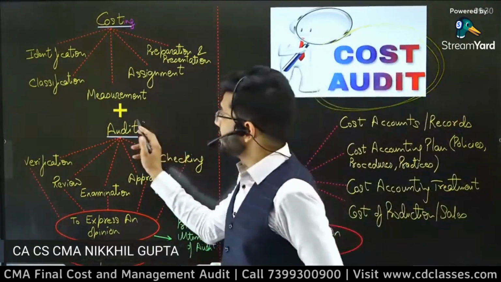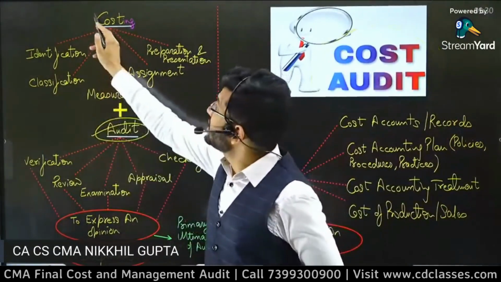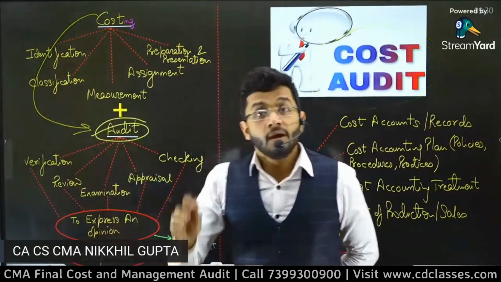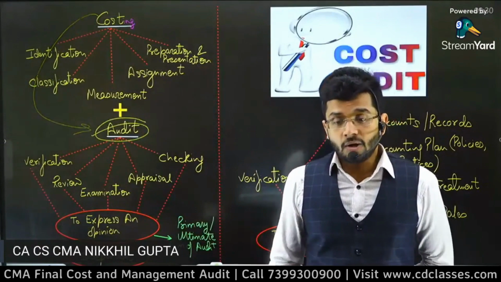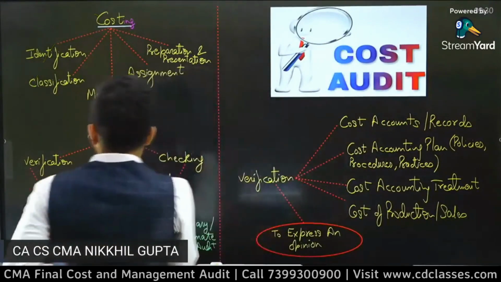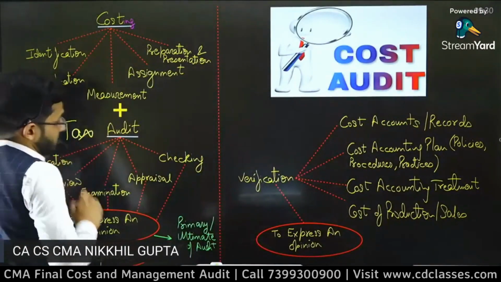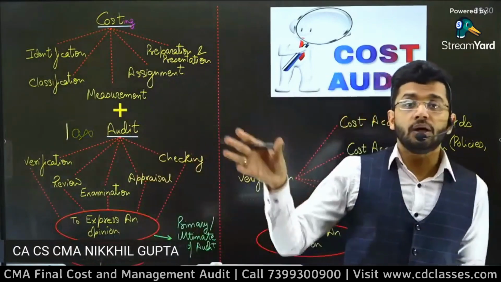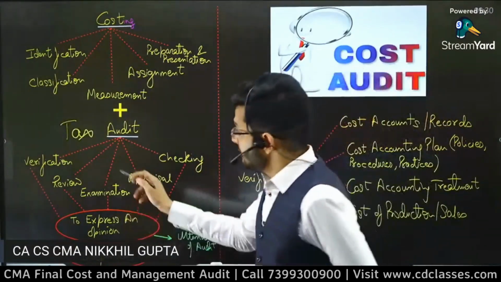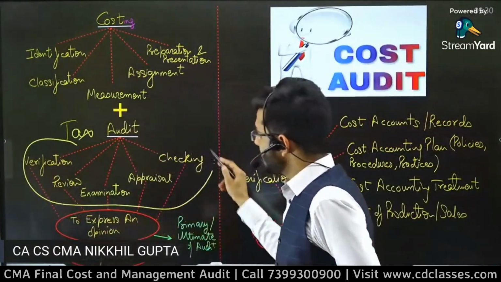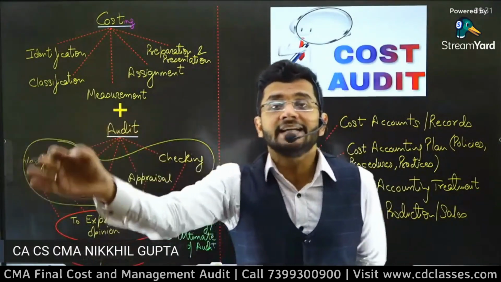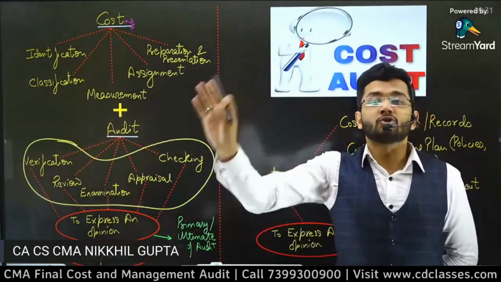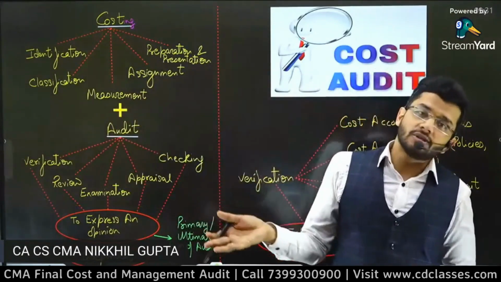So guys, audit is a general word. Whatever is attached with this word audit takes the color of that particular thing. So for example, if I talk about tax audit, I am adding this word tax over here, instead of cost audit. Then that would mean verification, review, examination, appraisal, checking of all the provisions of the Income Tax Act 1961, read with the Income Tax Rules 1962. That is tax audit.